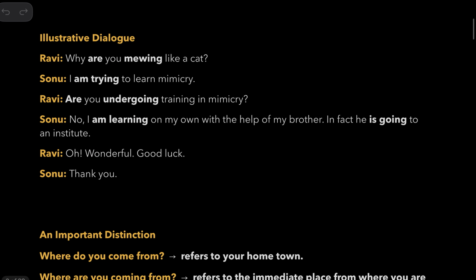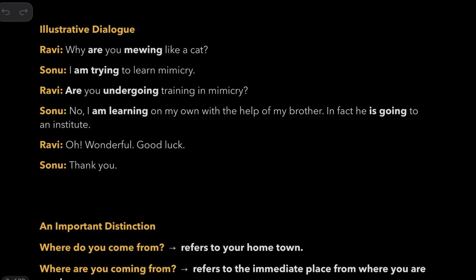Now, there is an illustrative example dialogue for you to understand this tense. Why are you mewing like a cat? I am trying, I am trying to learn mimicry. Are you undergoing training in mimicry? No, I am learning on my own with the help of my brother. In fact, he is going to an institute. Oh, wonderful. Good luck. Thank you.